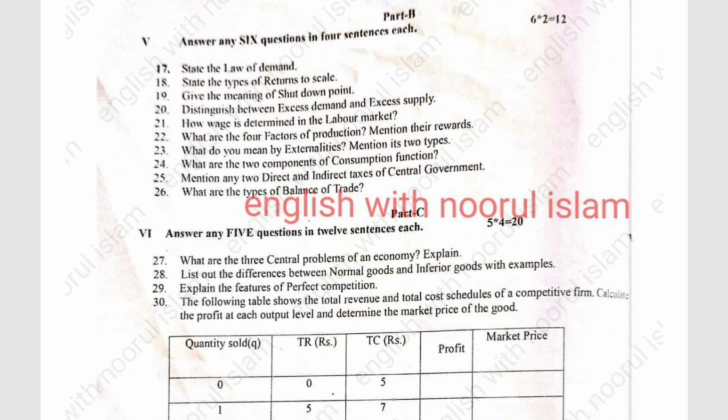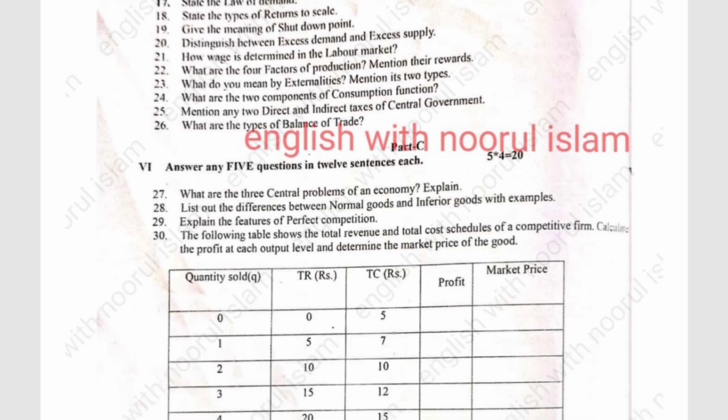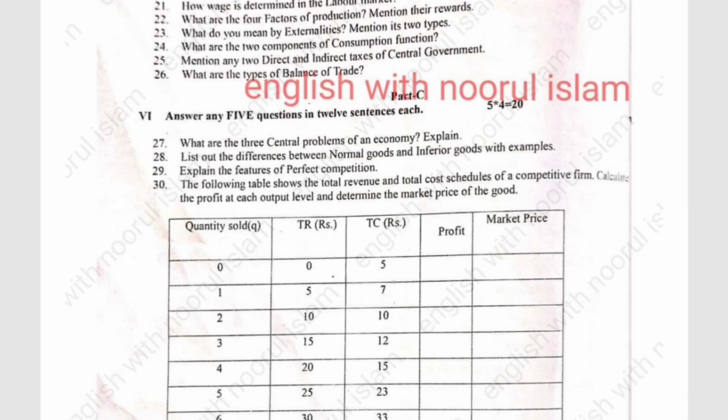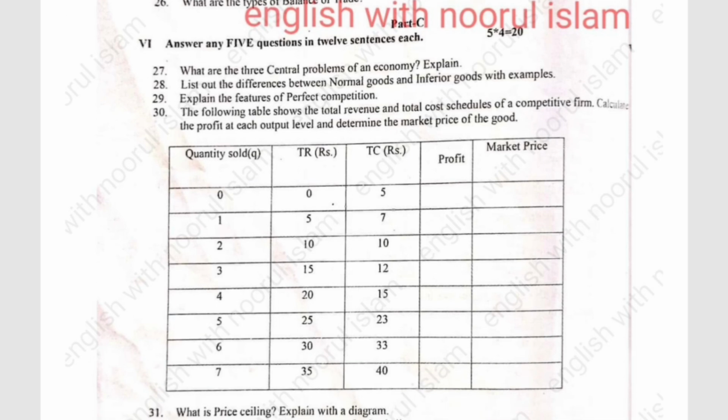So the first question is: what are the central problems of an economy? Next, list out the differences between normal goods and inferior goods. Next, explain the features of perfect competition. After that, the following table shows the total revenue and total cost schedule of a competitive firm. Calculate profit at each level. Determine the market price of a good.